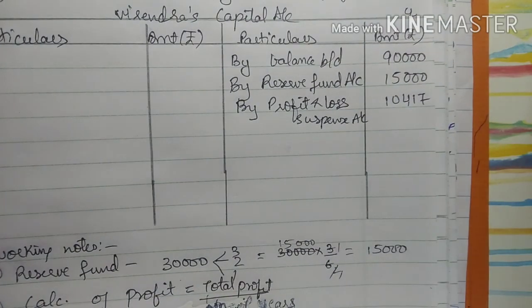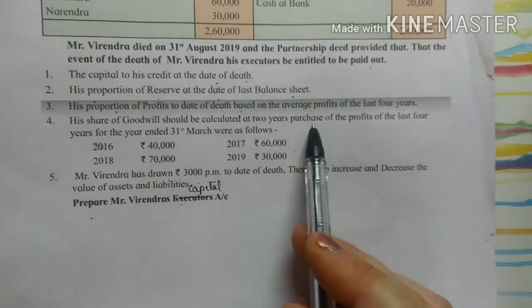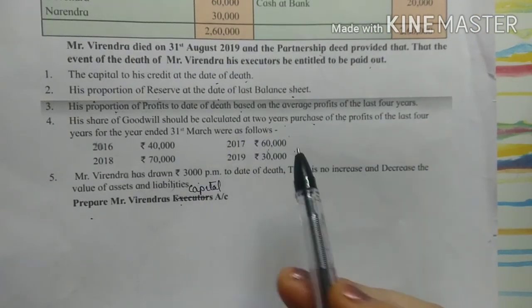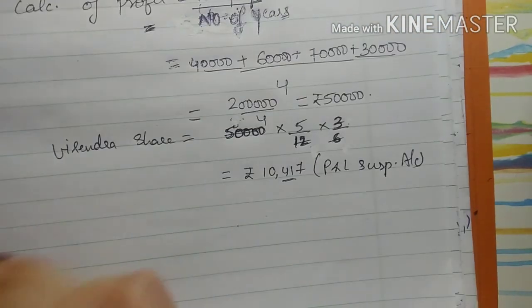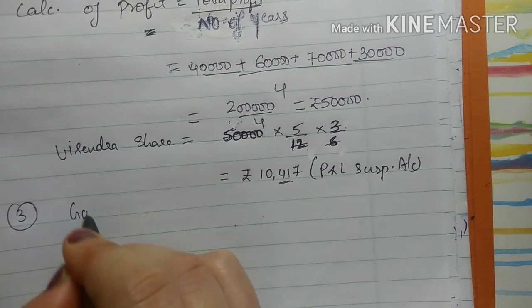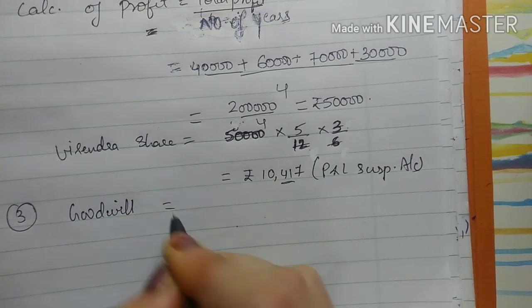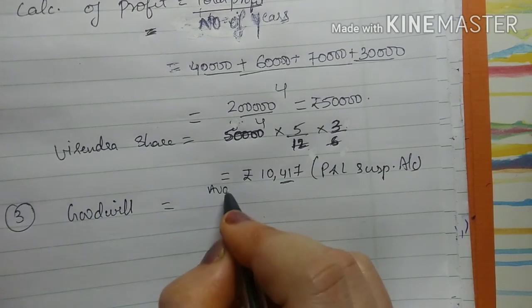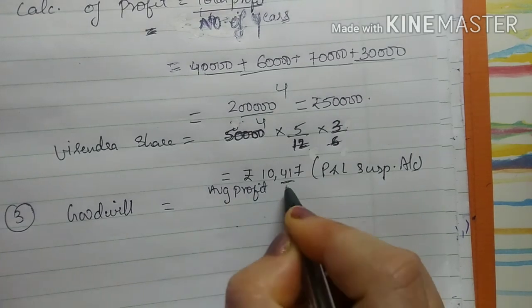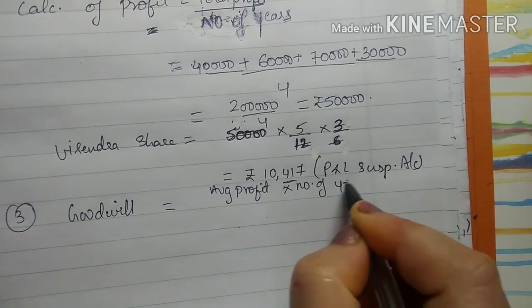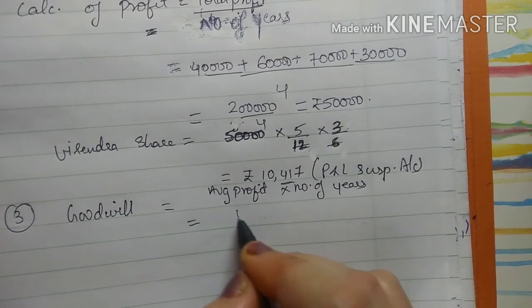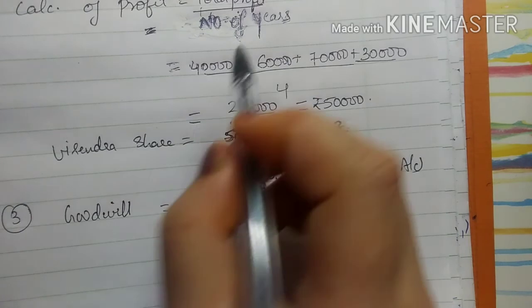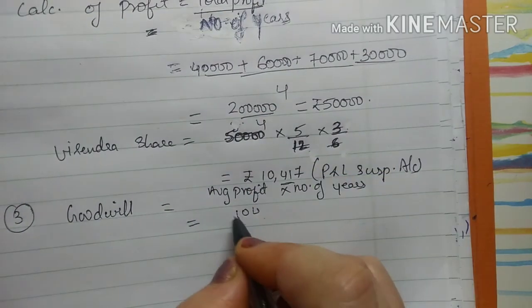10,417. Now see, they have asked you to calculate goodwill also. Goodwill will be 2 years purchase of the profit of the last 4 years. So we have already calculated the average profit. So for goodwill, they have told average profit into number of years. So goodwill is average profit into number of years. The average profit which we have calculated was 50,000.